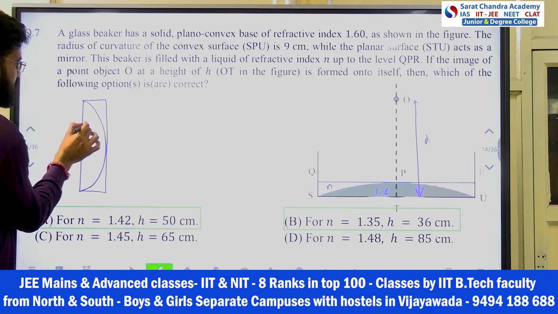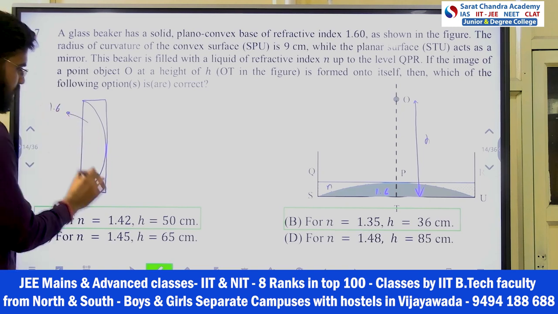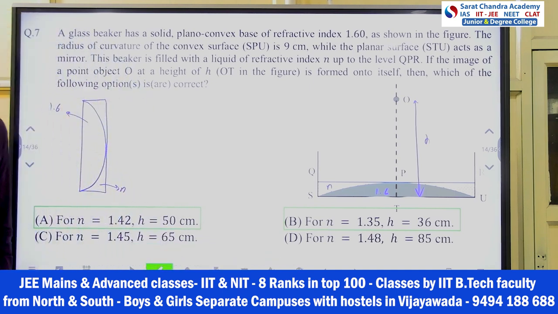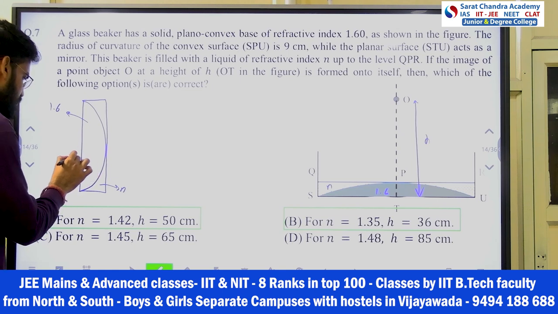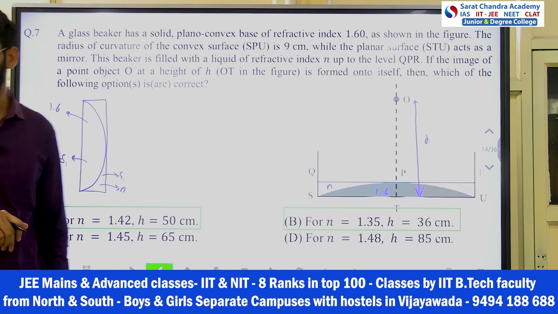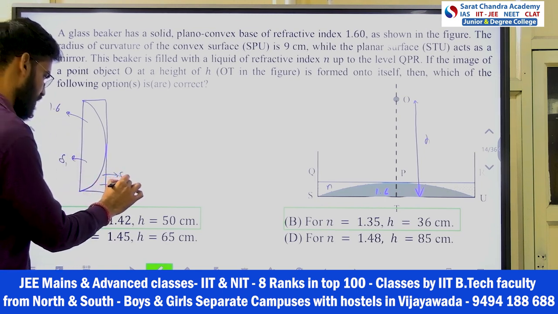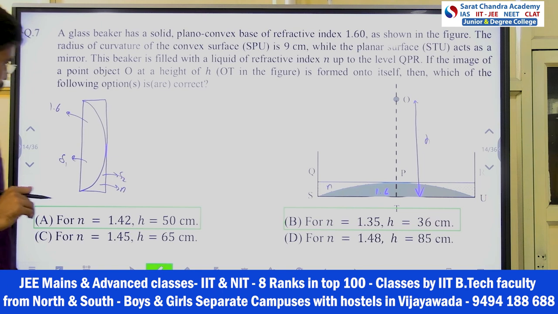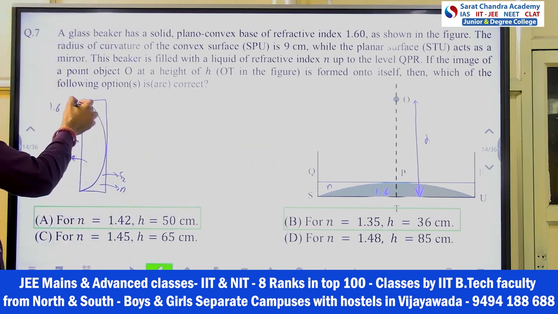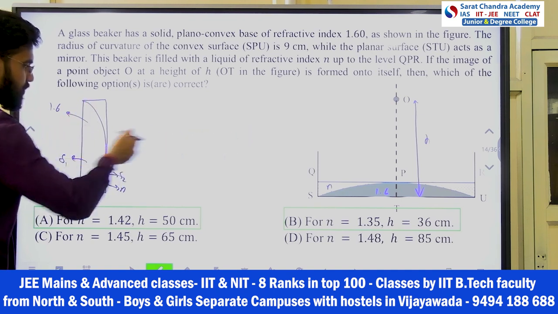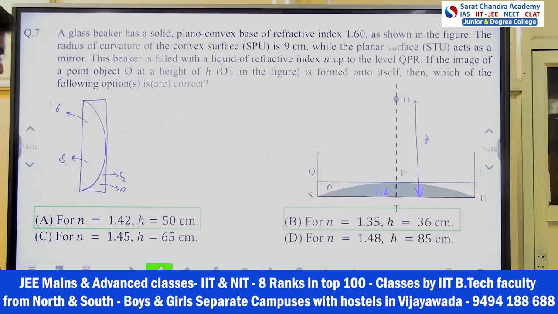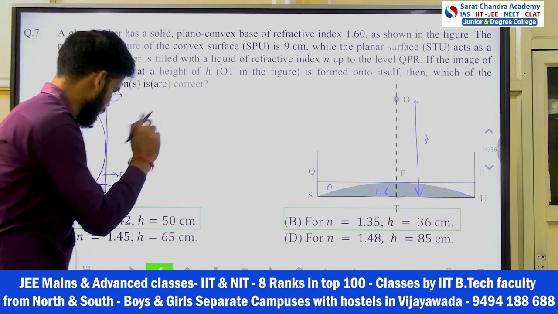So this one is given as refractive index 1.6. Okay. And this refractive index is given as n, not n1, n only, right? Okay. Let's call this F1, and this has the focal length F2, right? I want to find out the complete focal length for this system. This side you have a mirror, okay? So light is coming from this side and going this side like that, okay? Horizontal we are not comfortable, so we will draw vertical, right? Always we draw vertical only, right? That's why. Now let's go ahead, okay?